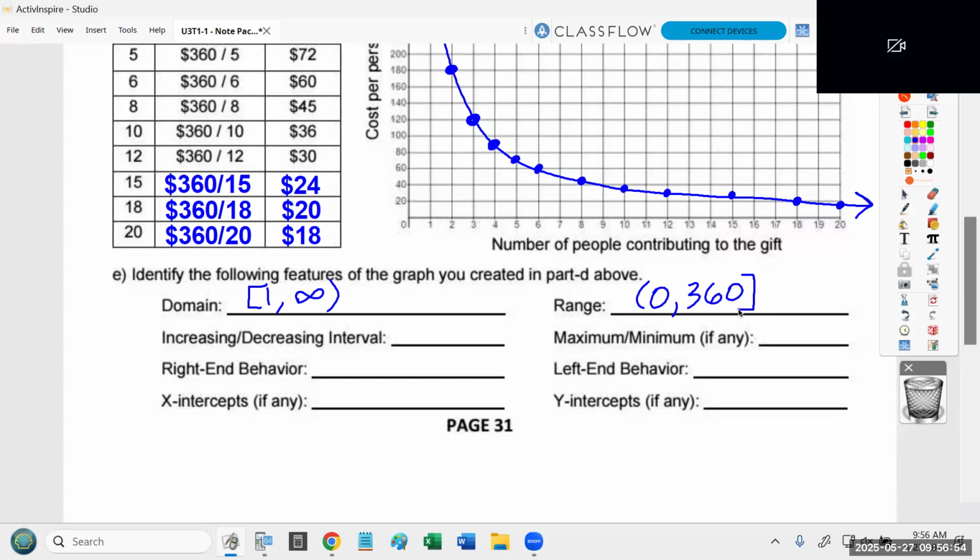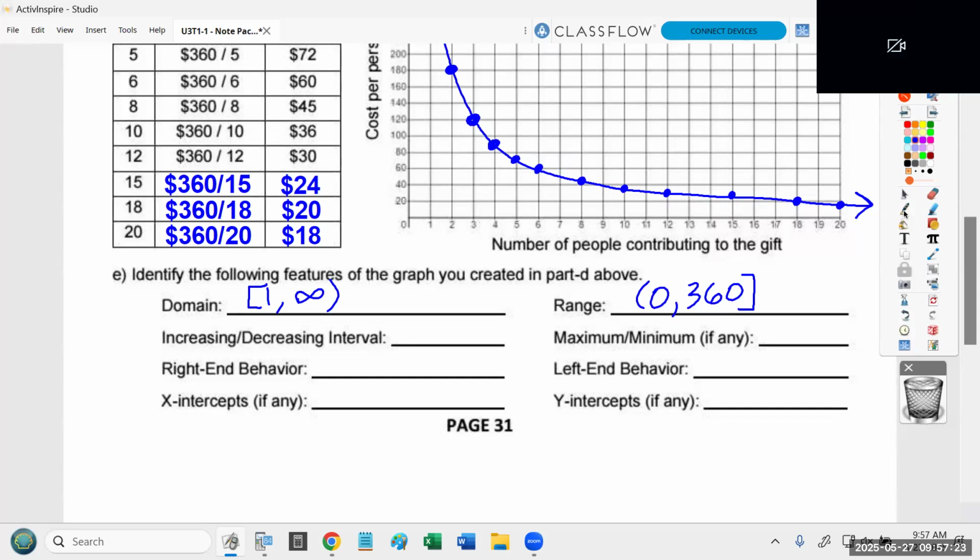All right, so domain is talking about the number of people that could be involved. You need at least one. You can have as many people as you want. The range is talking about how much each person has to pay. Notice I put a parenthesis around the 0 because I'm not including 0. Everybody's going to have to pay something. But the more people you get, the less they have to pay. It gets closer and closer to 0. And the most anyone would ever have to pay is 360, and that's only if you have one person.